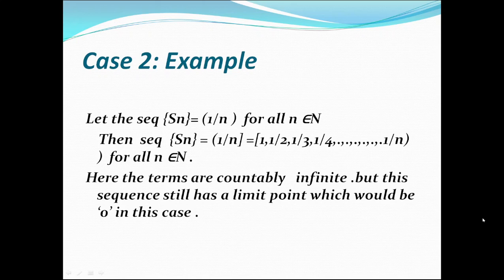Hence we can say that both the possibilities have a limit point. Hence we can say that every bounded sequence has a limit point.